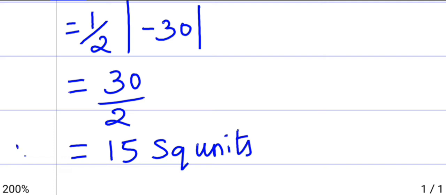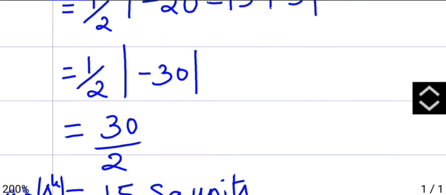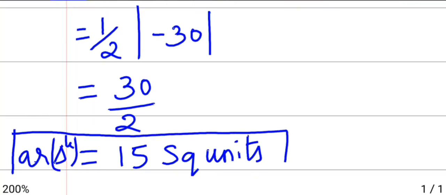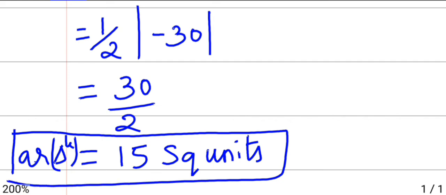So area of a triangle is 15 square units.